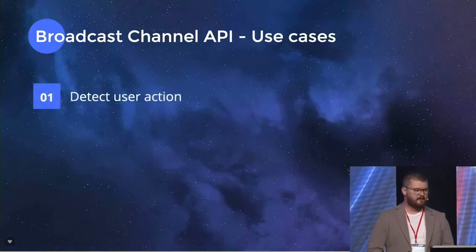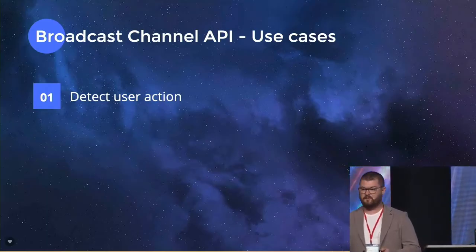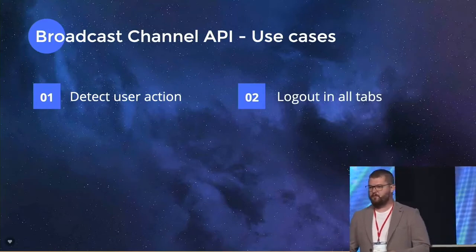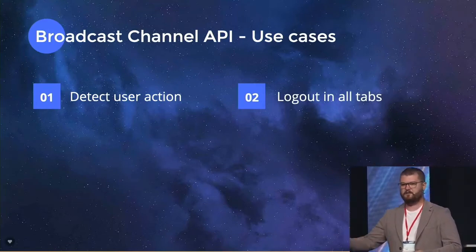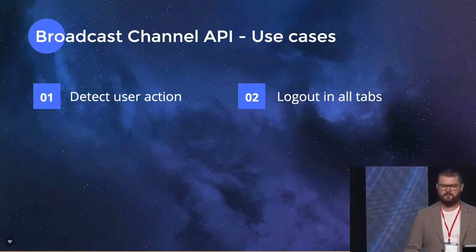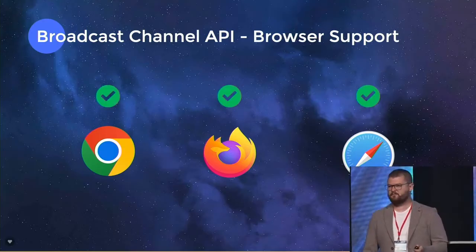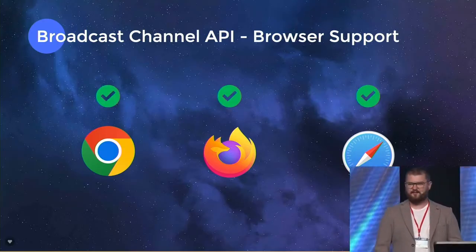Some of the use cases, again, detect user action if user is doing something specifically that we want to detect. Or, for example, if we have application opened in multiple tabs, we log out from one, it automatically logs out in all of them. Browser support in this case, all cool. We can safely use this API. Finally.